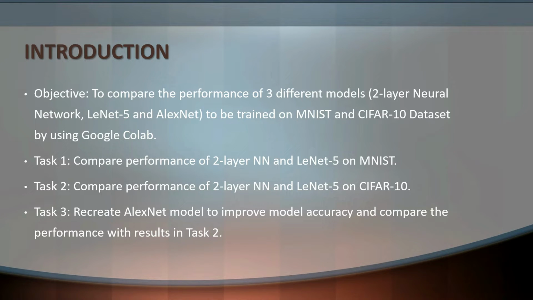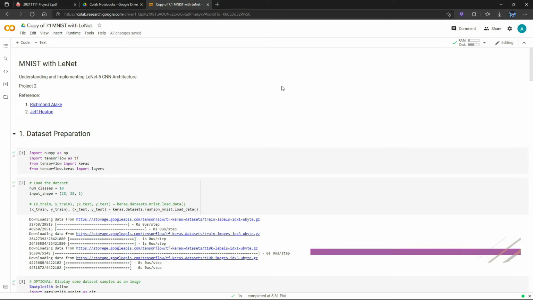I will briefly explain about the introduction and concept of this project. In this project, we are performing a performance comparison between two-layer neural network model, LeNet5 model, and AlexNet model trained on the MNIST and CIFAR10 dataset by using Google Colab. For task 1 and task 2, we will compare the performance of two-layer neural network and LeNet5 model. Then we will recreate the AlexNet model to train on the CIFAR10 dataset to improve model accuracy. Then we compare the performance with results in task 2.